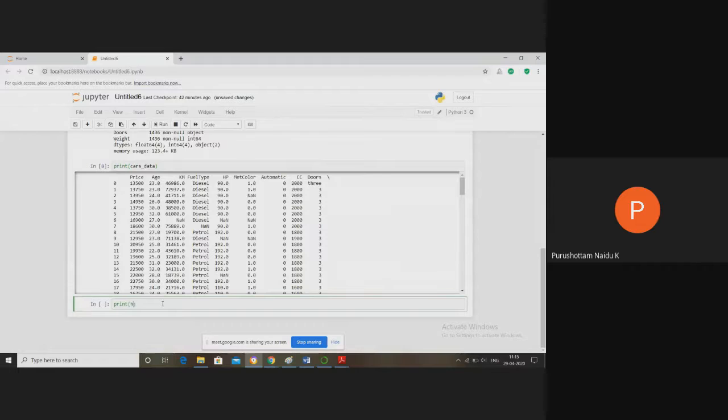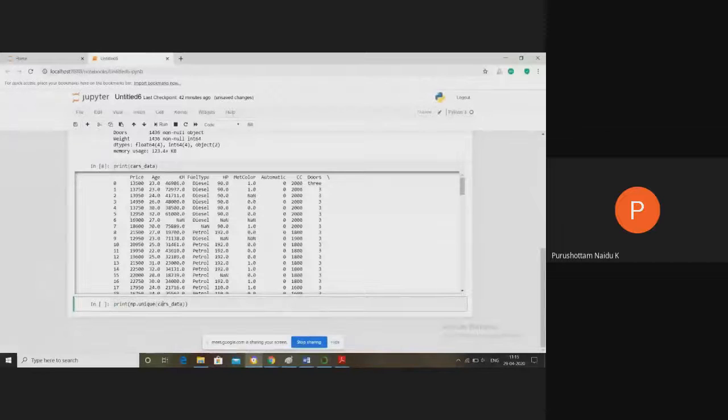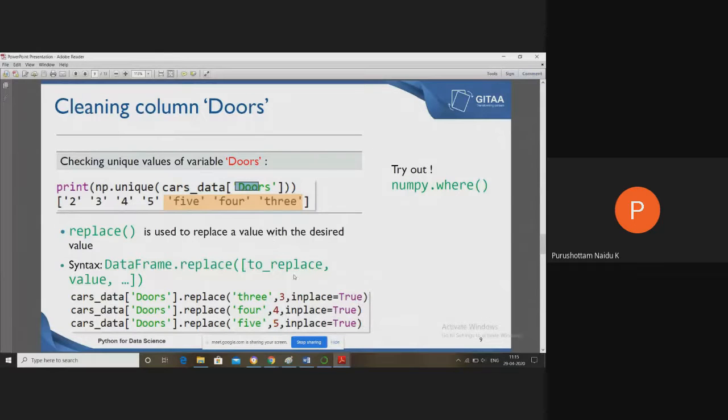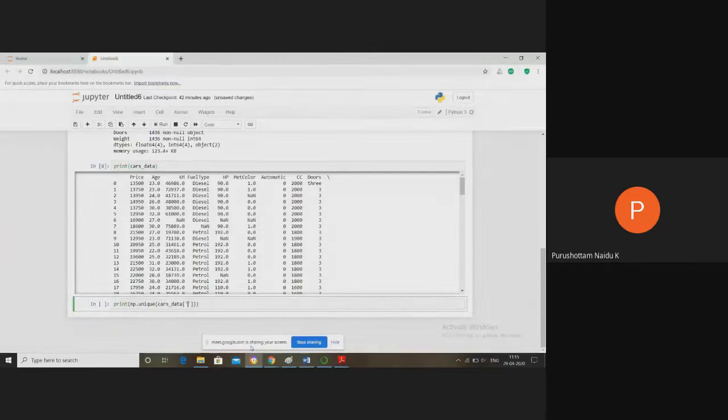The unique method is in a library: unique of cars_data, taking the attribute name doors. The attribute name is doors. Run this one.